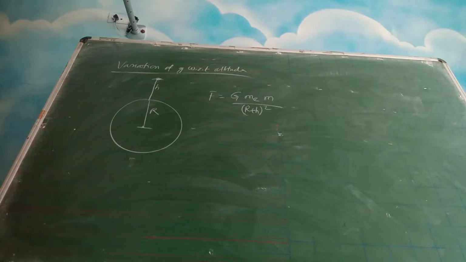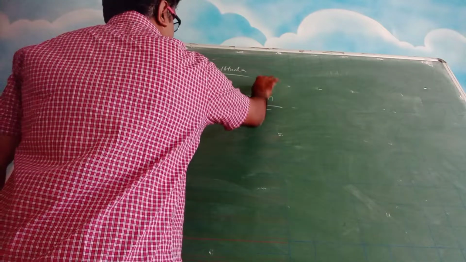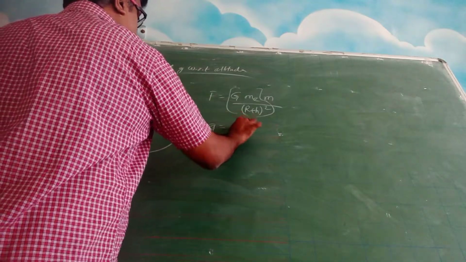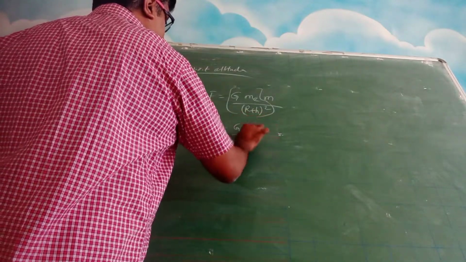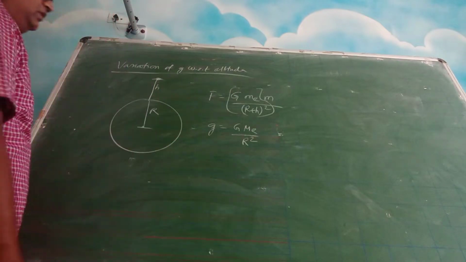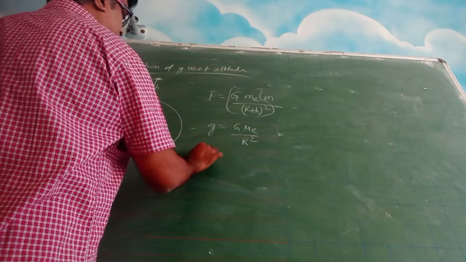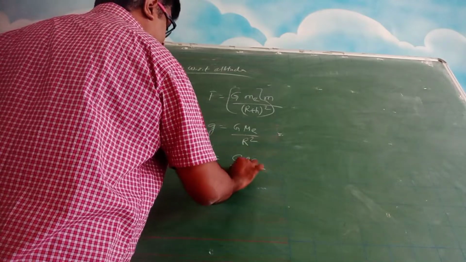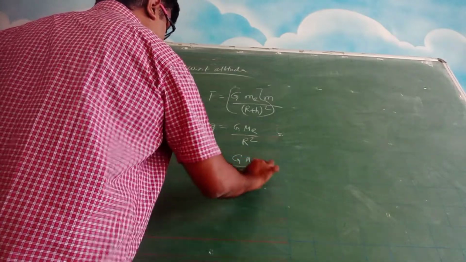Originally g was how much? g was G Me by r square. So you can call this value as g dash, G Me by (r plus h) whole square.